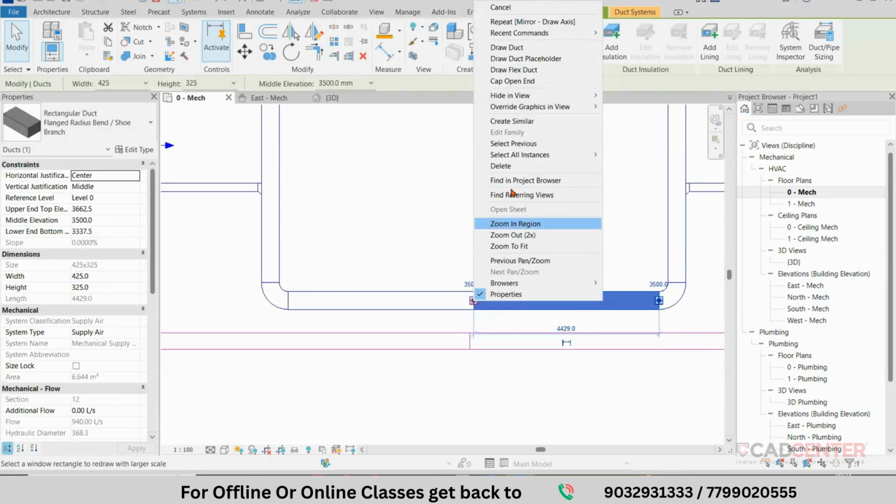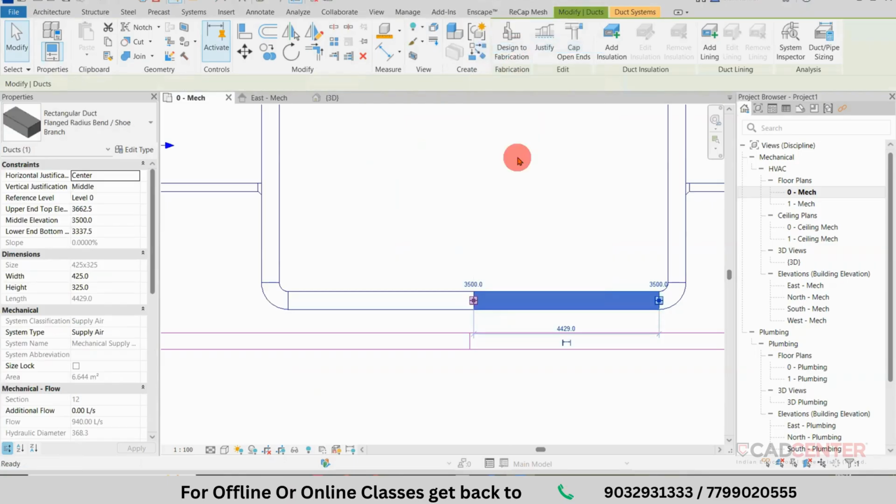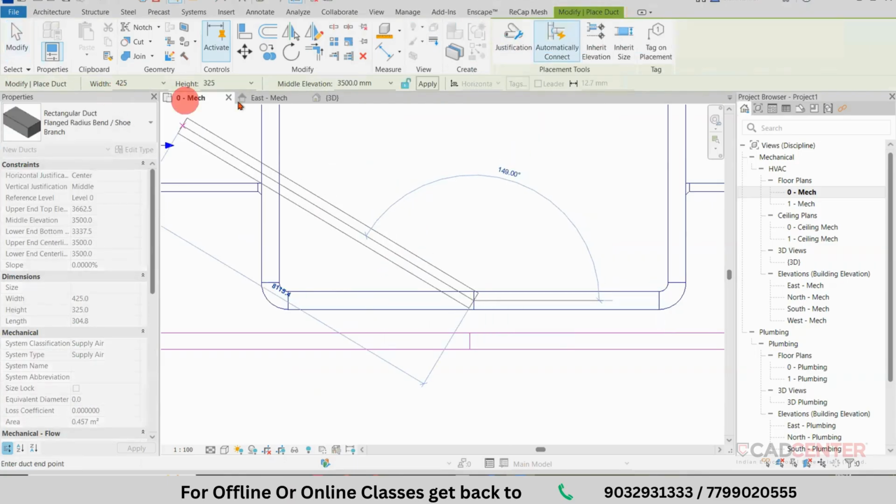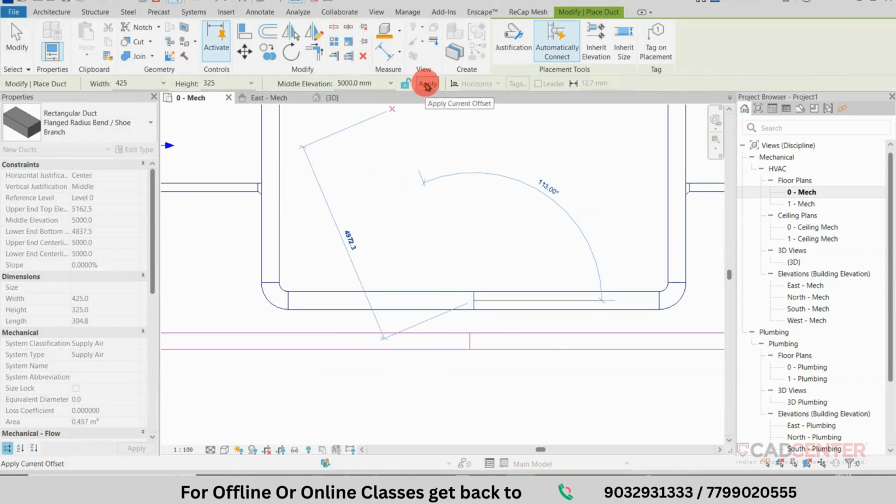Right click on this point. You can go to draw duct. Either you can move to the top of the area. Change to 4 meter and 5 meter. So I am going to be above the roof. Now I am placing the outdoor unit. Understand that. So select this point. I am giving the command 5 meter. Click on apply. So it is connected.